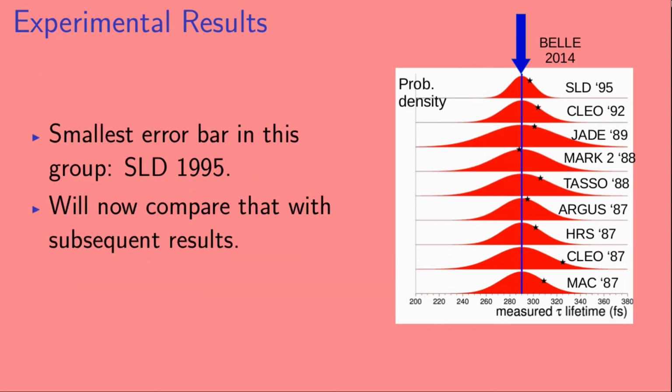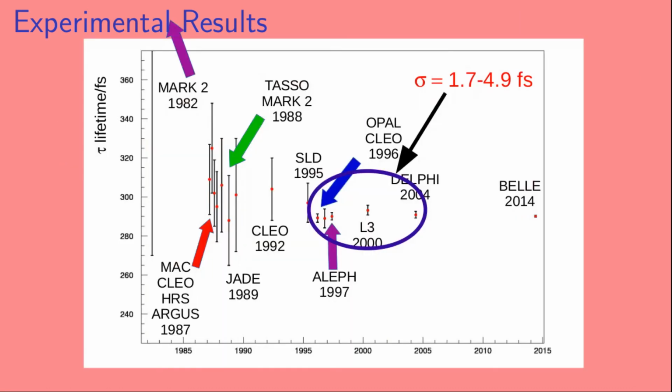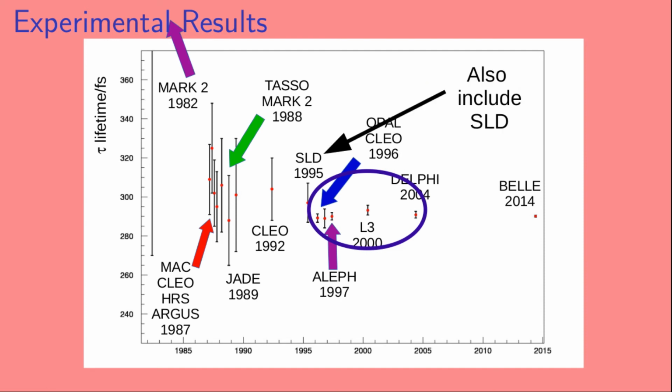Now, out of the results from this cluster of experiments, the one with the smallest error bar is the one from SLD from 1995. So this is the result that's at the very top of this plot. Let's now compare that result with the results that came afterwards. So we're going to be looking at this cluster of results that happened between 1996 and 2004, and these results had error bars that ranged from 1.7 to 4.9 femtoseconds. And we're going to be comparing that with the SLD result that we just saw.